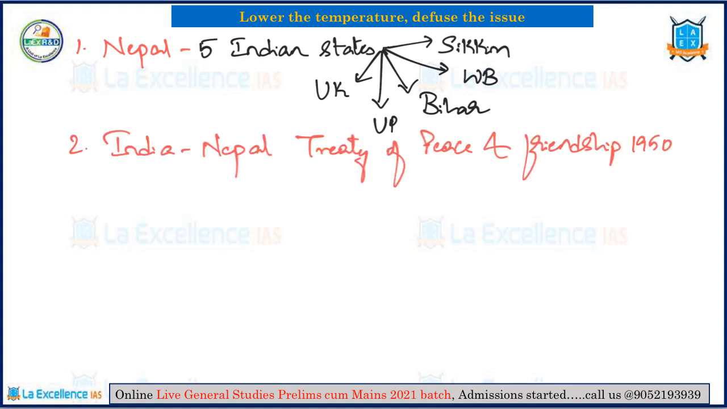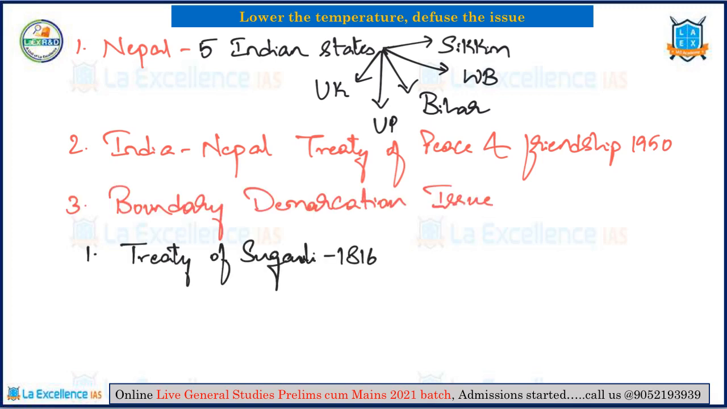Moving on, let's try to understand the current boundary demarcation issue. The first one is with respect to the Treaty of Sagauli of 1816. Before the Anglo-Nepal War, that is the Treaty of Sagauli, the Nepalese kingdom stretched from the Sutlej River in the west to the Teesta River in the east. Then, after Nepal lost the Anglo-Nepalese war, Nepalese territory was limited to the present territories.